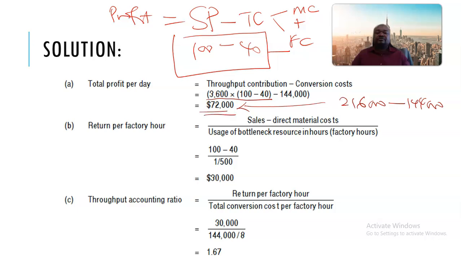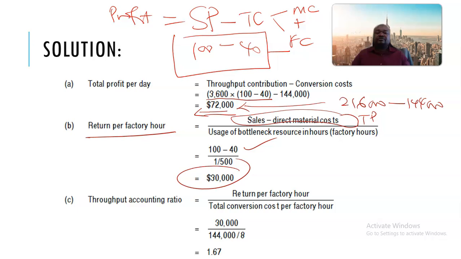Okay, that being done, okay, here we have already calculated this figure. If you still remember, like I said, we said return per factory hour is given by the throughput, which is sales minus direct material costs. That's the throughput, and we determine the throughput as 60. Okay, it's 60, 100 minus 40.